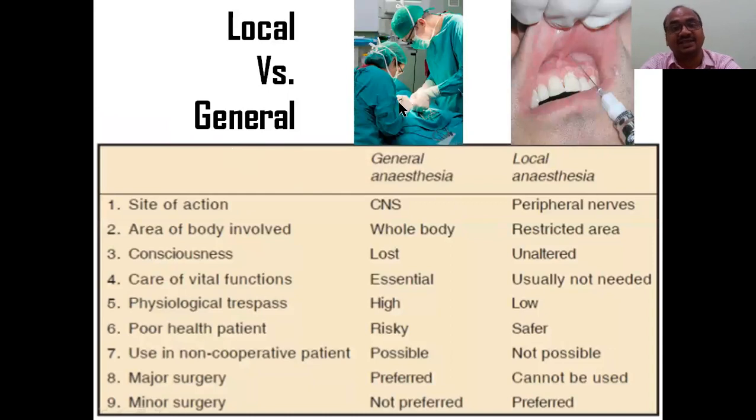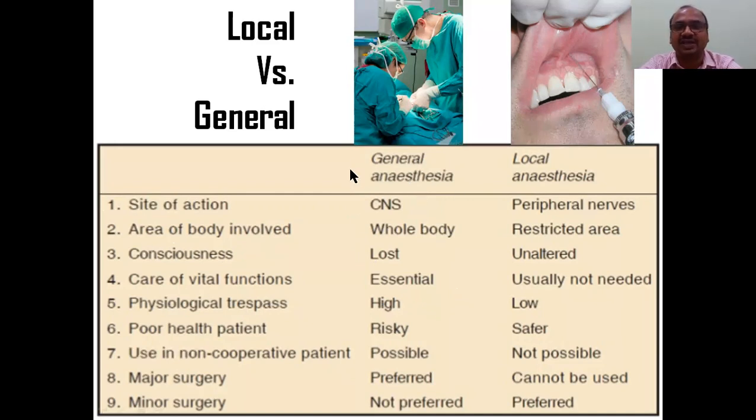General anesthetics are used for major operations. For example, heart transplantation, kidney transplantation, open heart surgery, pancreatectomy, liver operations. In such cases of very big operations, called major operations, general anesthetics are used. Local anesthetics are used for minor surgeries only, like teeth or eye surgery, a small procedure of about half an hour. Since both are mentioned in your syllabus, you have to know the difference, because most students are confused here.